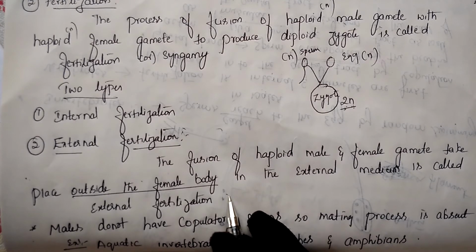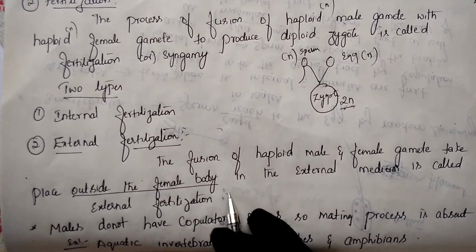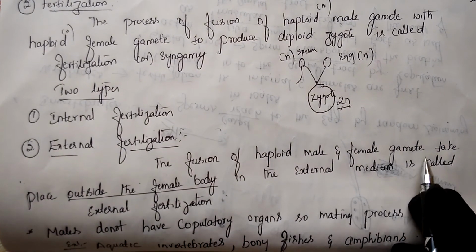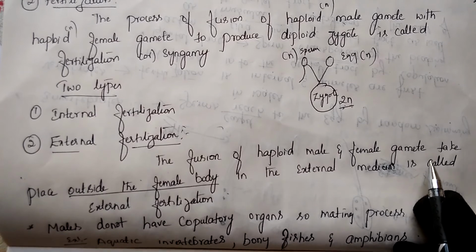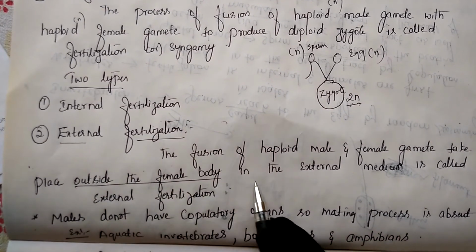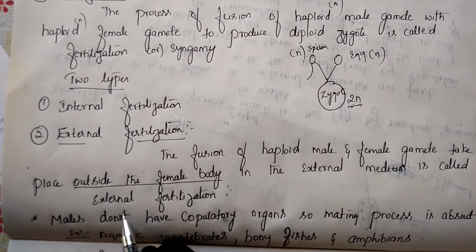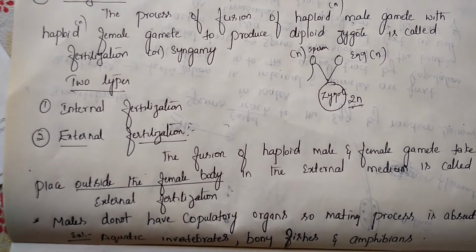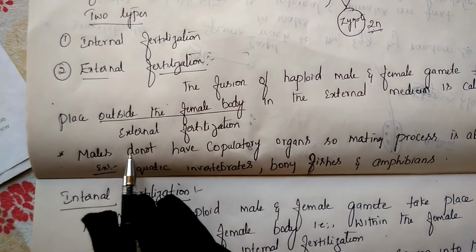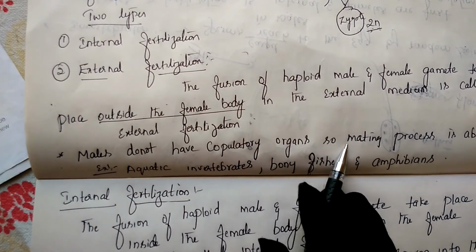Water is a medium where the male gamete can freely reach the female gamete, and there the fertilization takes place. The fusion of haploid male and female gametes outside the female body in the external medium is called external fertilization. In this case, the male does not have any copulatory organ.